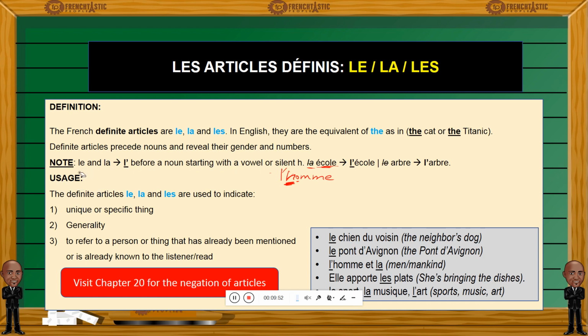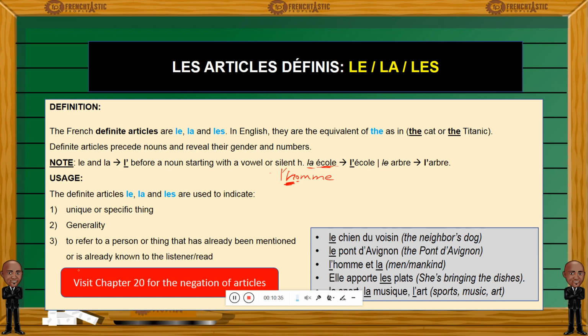Now the usage, how would you use the definite articles in French? Quite easy. Well, keep in mind that you use le or la or les to refer to unique things or specific things. For example, when I say le chien du voisin, here I'm specifying which dog I am talking about. Mainly the neighbor's dog, not any dog, not un chien, not un chien as in a category, a random dog. No, I say the dog of the neighbor's dog, le chien du voisin. So you use a definite article in that case to refer to a unique or specific thing.